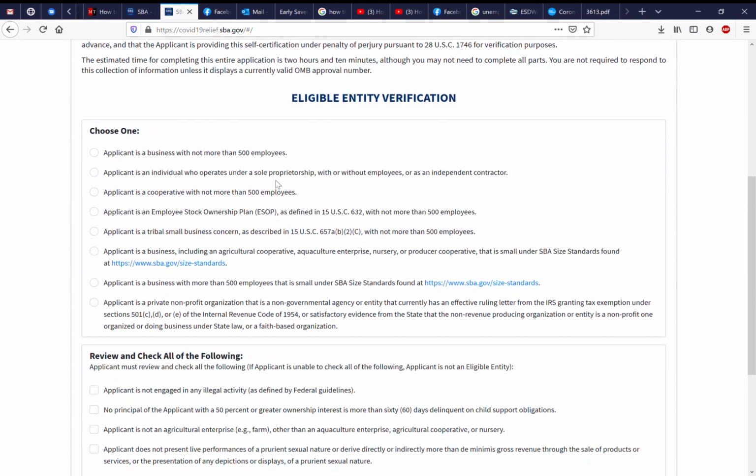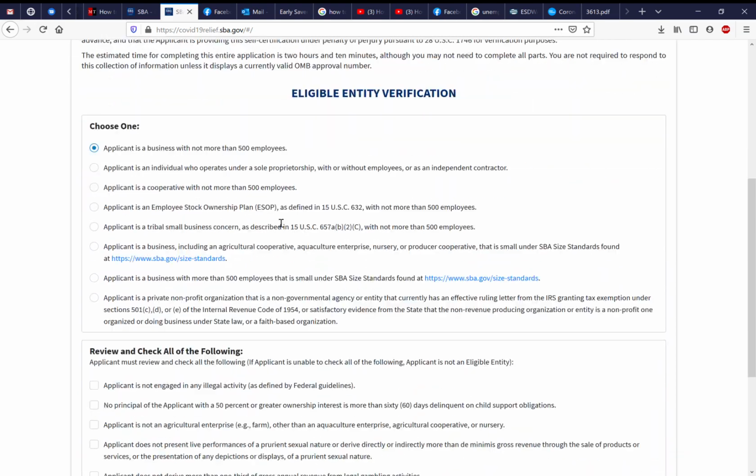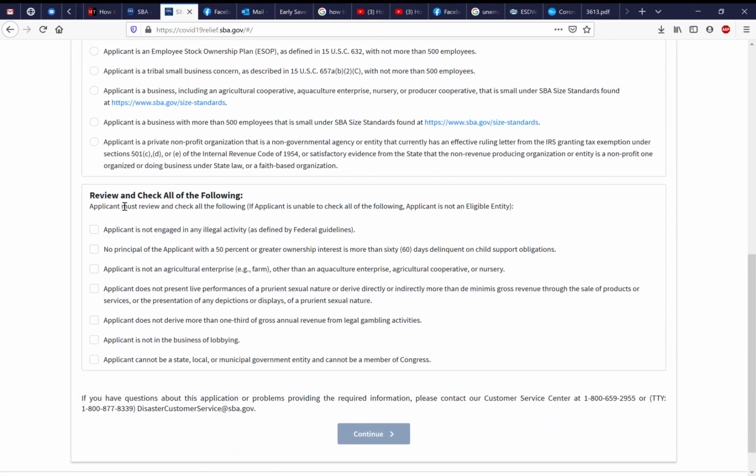So once you're here, you're going to choose one of the options that are applicable to you here. Are you a business with no more than 500 employees, or are you an individual who's operating under a sole proprietorship? Whoever you are, and then we'll just go with I'm a business with not more than 500 employees because that's who I am. And then review and check the following.